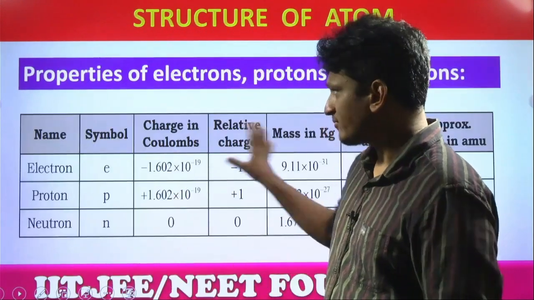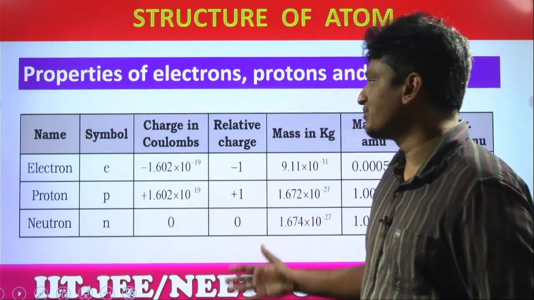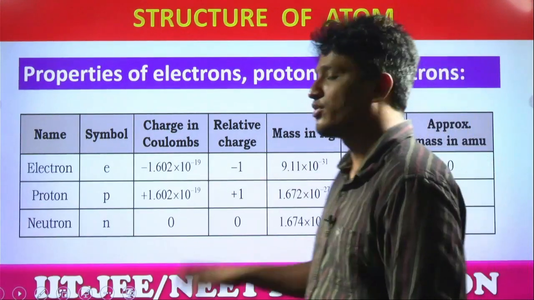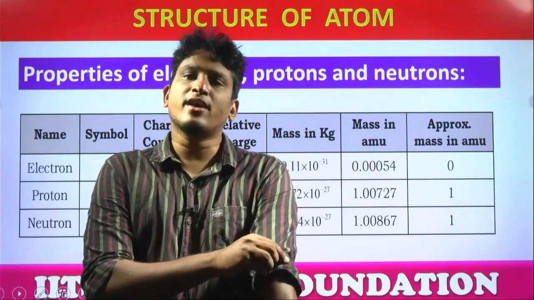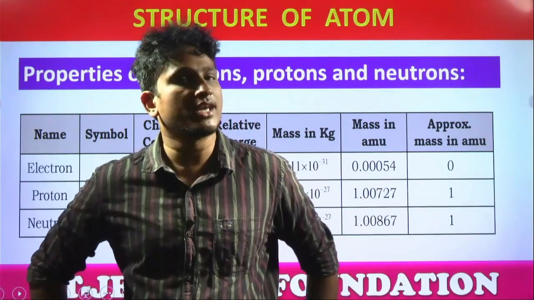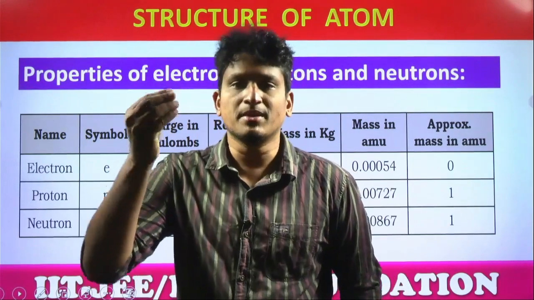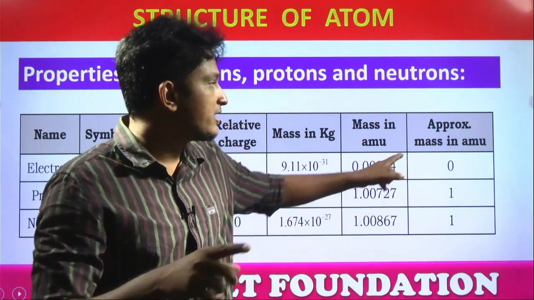Next, to summarize electrons, protons and neutrons, this chart gives the relative charges, mass in kilograms, AMU and approximate mass. But before discussing this chart, let us define an electron, students. With all this information, can you define an electron? Yes. What is the definition? An electron is a subatomic particle with a negative charge and having a mass of how much in terms of AMU?